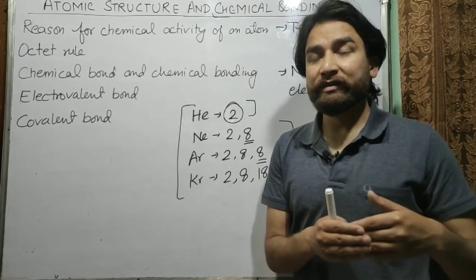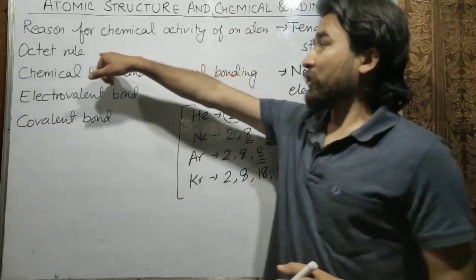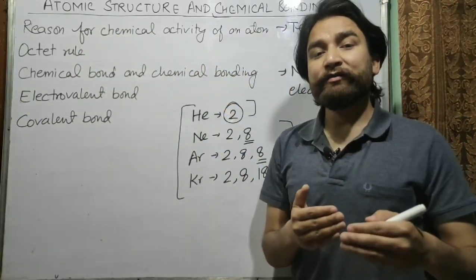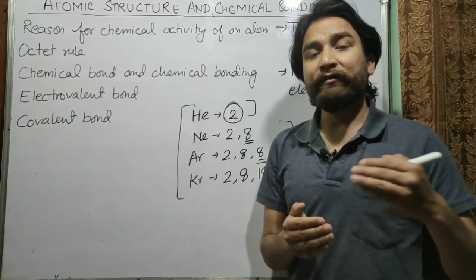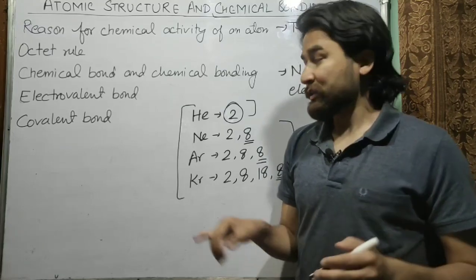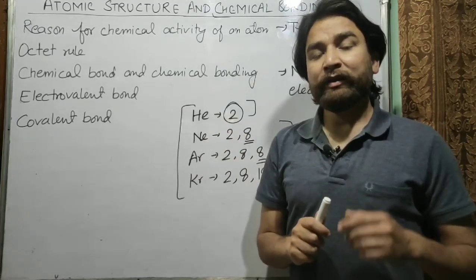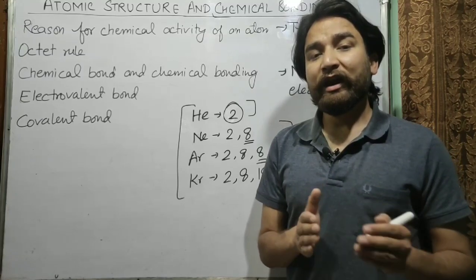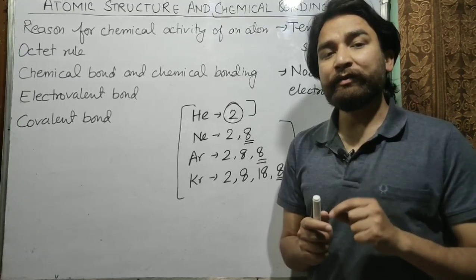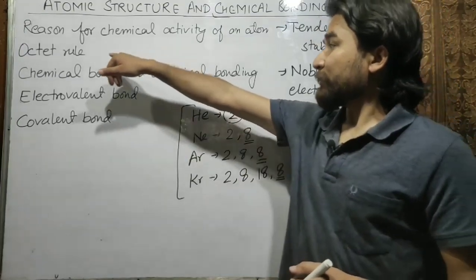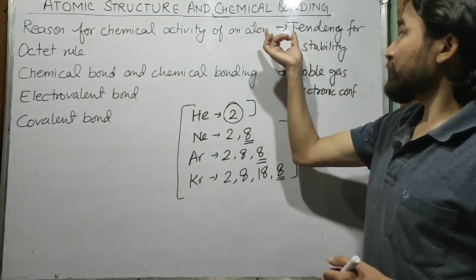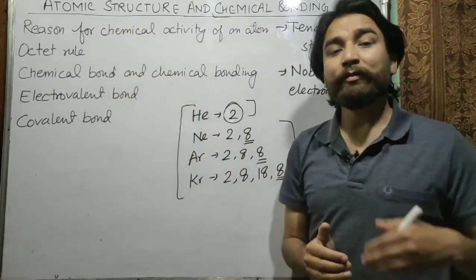So there is the octet rule, which says that in order to achieve stability, every atom should have 8 electrons in its outermost shell except that of the first shell. The first shell should have 2 electrons in it, but other than the first shell, every atom should have 8 electrons in its outermost shell. Only then can it become stable. So from the octet rule we can see why the atom reacts to form molecules.